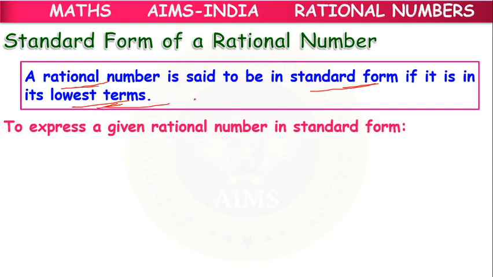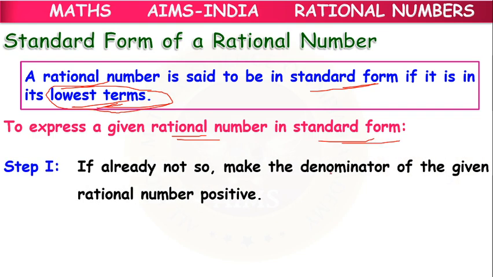So, if it is in lowest terms, it means it cannot be divided further by a common divisor. To express a given rational number in standard form, first we have to make the denominator of the given rational number positive, if it is not already so. That is step 1.